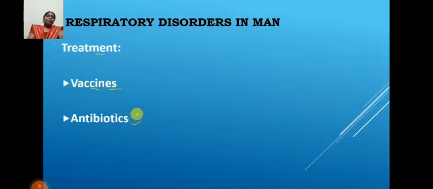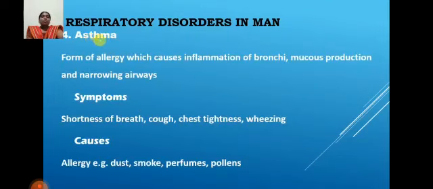And next, asthma. Asthma is a form of allergy which causes inflammation of the bronchi.